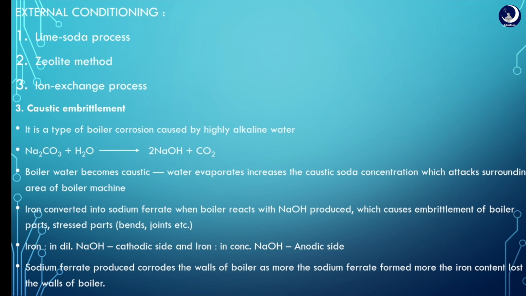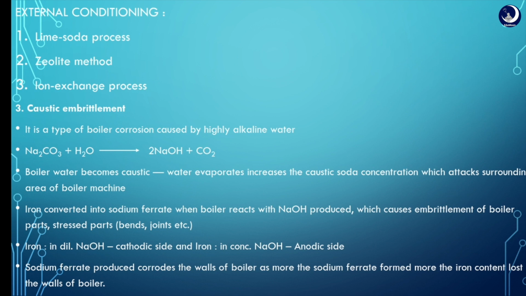Next, coming to caustic embrittlement. It is mainly caused due to highly alkaline water. The highly alkaline water causes corrosion of the boiler wall, as cathodic and anodic sides are formed due to variations in the concentration of sodium hydroxide, that is, Na+ and OH- ions.